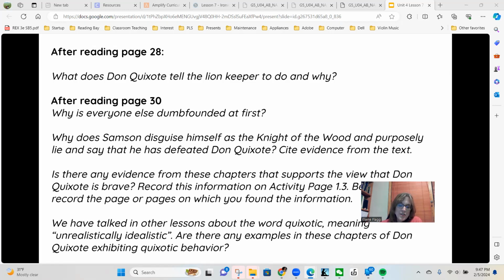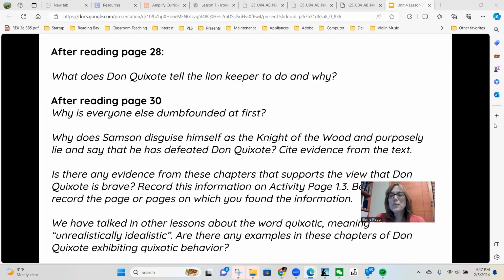Sancho, on Don Quixote's orders, gave the driver and the lion keeper a little money to make up for the delay. The men went happily on their way, relieved that nothing had happened when they had expected the worst. From now on, Don Quixote announced, I shall proudly bear the title Knight of the Lions next to my own name. So he defeated the lions.